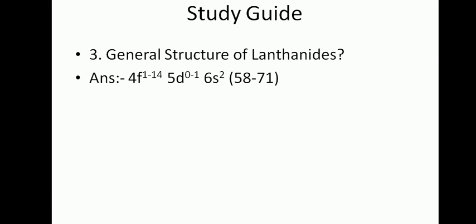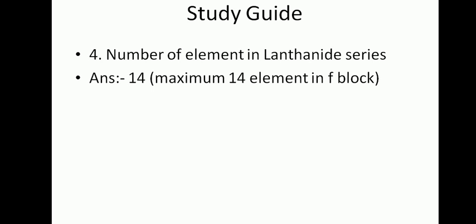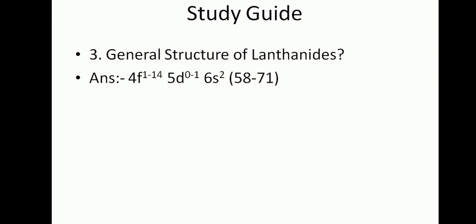The maximum number of lanthanides is 14, because the f block can hold a maximum of 14 elements. First the 4f will be filled, then the 5d, and then the 6s. The structure will be like that, so you have to remember it by the 4f. How many elements are in the lanthanide series? 14, because the f block can have 1 to 14, so the lanthanides run from 58 to 71. No need to remember all those numbers, but you have to remember the general structure. It may be asked, and it is very important for your RRB CBT 2.